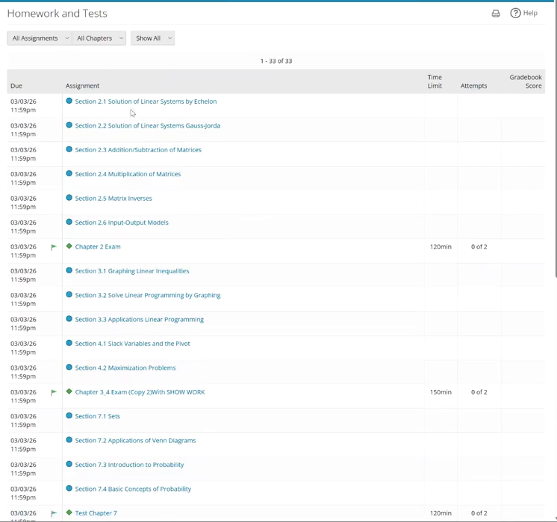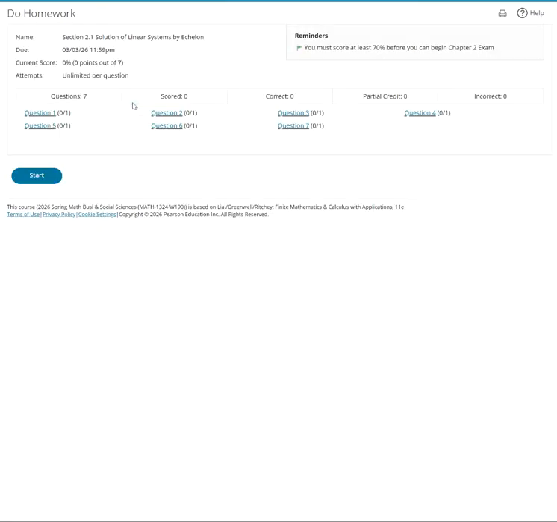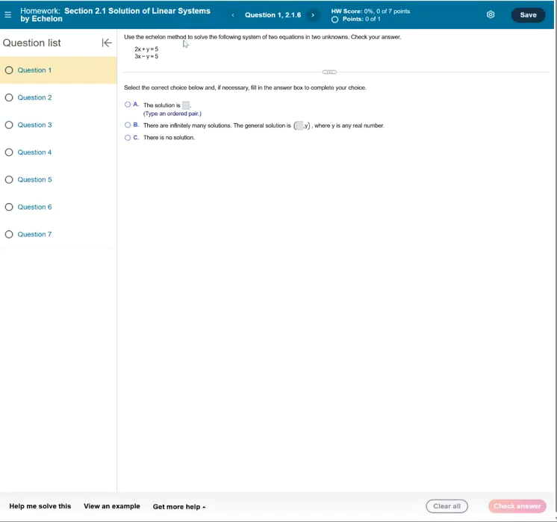So this shows you, let's look at the homework. All right, there were 7 questions in that problem set. Let's go to question 1 just for example. And so here it is. And when you know how to do this, you're going to figure out that the answer is an ordered pair. Let's click on that. And our answer is going to go in this box.